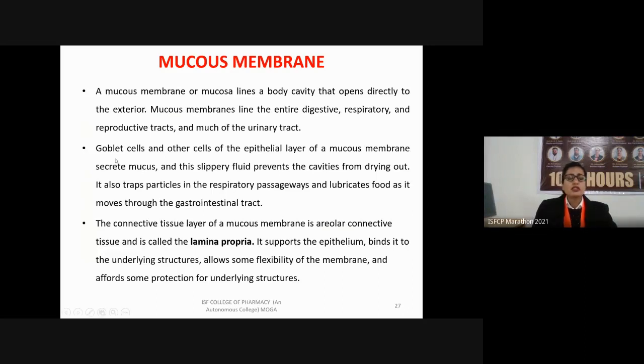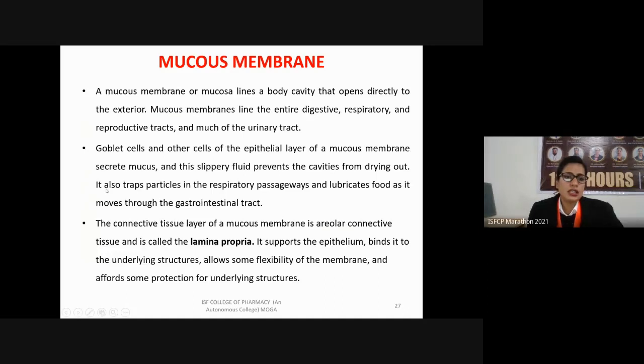The cells which help to secrete the mucus are known as goblet cells. These cells are present in the epithelial layer of the mucous membrane where they secrete the mucus. Mucus is a slippery fluid and it prevents the cavities from drying out. So it helps the cavities to stay moist.